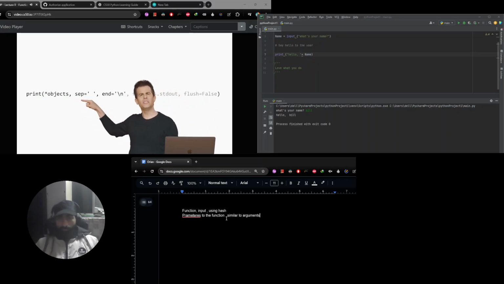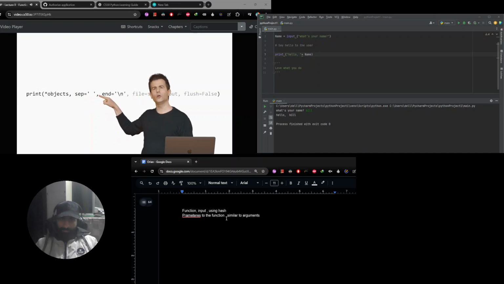After that, we see a comma. Then we see another parameter here called sep, short for separator in English. And notice the equal sign and the single quote, space, single quote. So quote, unquote, space. I don't know what that is yet, but I think we've seen a hint about it.